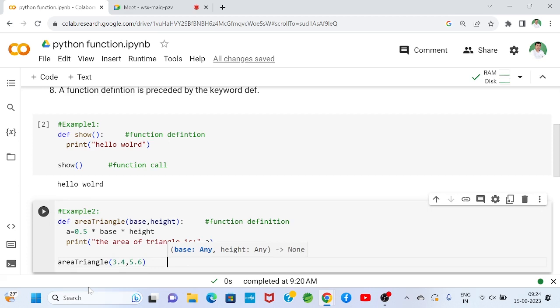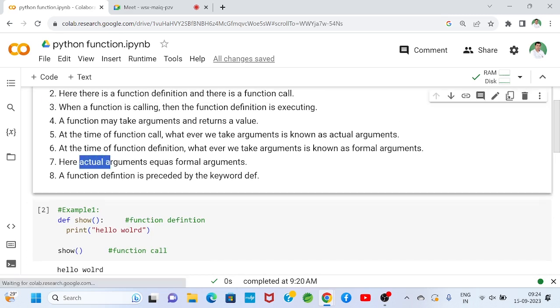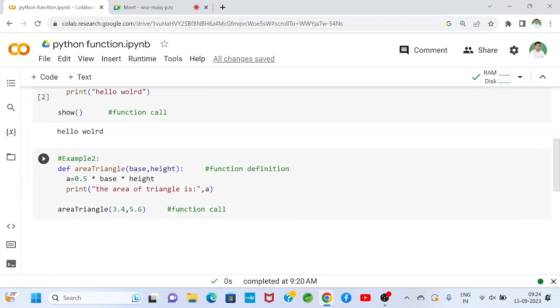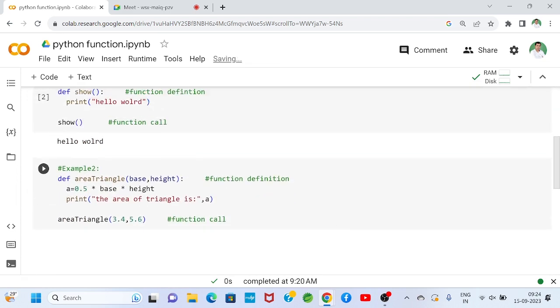So now this is called a function call. Now 3.4 and 5.6 are actual arguments, and these are formal arguments. So actual arguments equal formal arguments: 3.4 equals base, 5.6 equals height, or we can say the base value is 3.4 and the height value is 5.6.